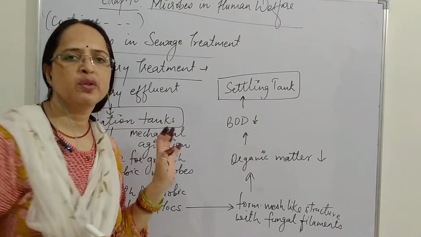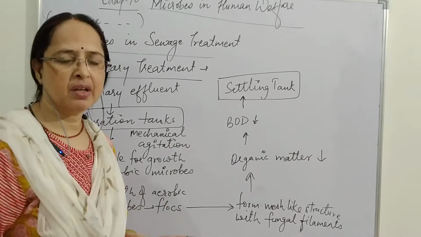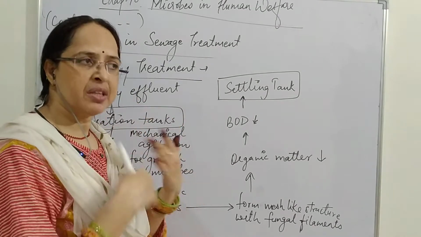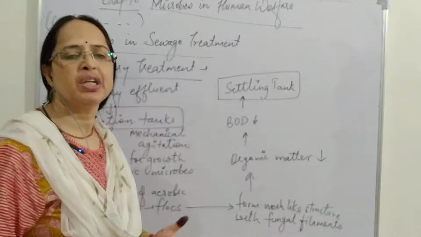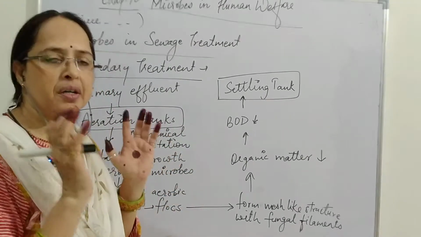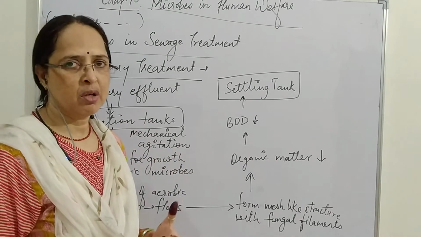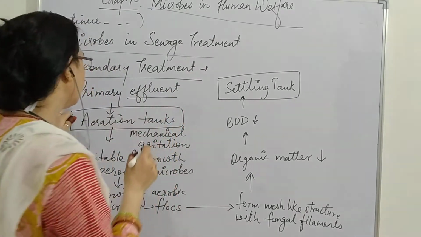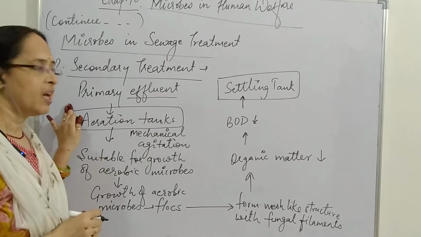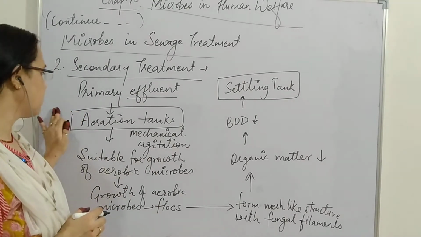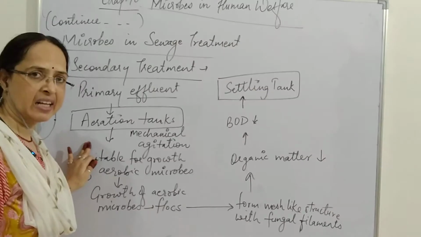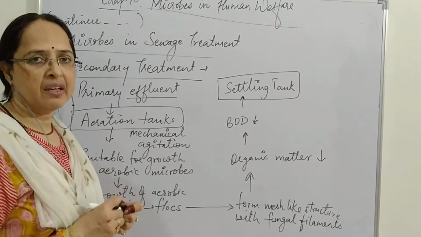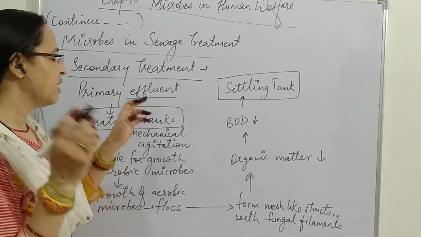Now here we are going to discuss the secondary treatment. After primary treatment, when the solid impurities are removed, the remaining liquid of the sewage is called the primary effluent, and this primary effluent is passed to the aeration tanks. Why are they called aeration tanks? Because they are supplied with air.